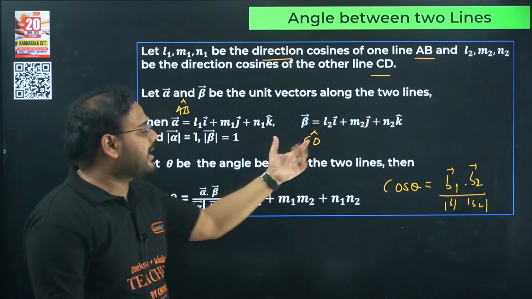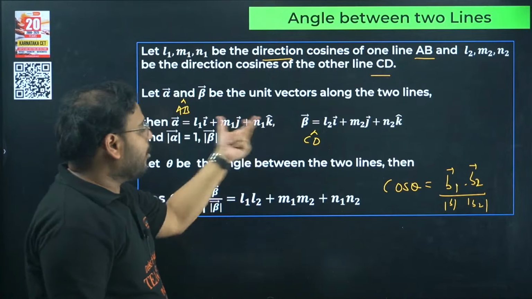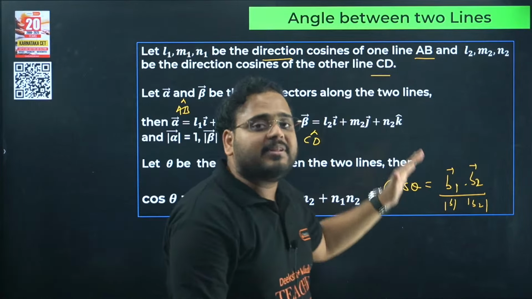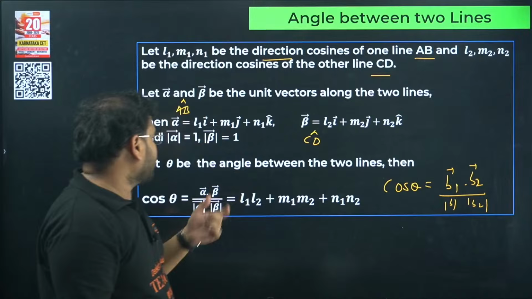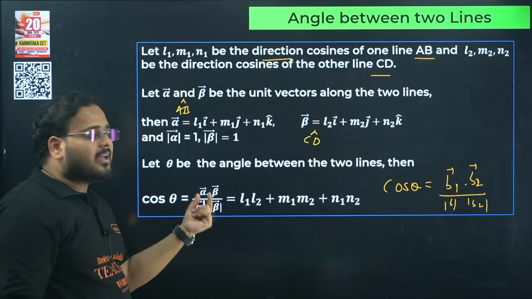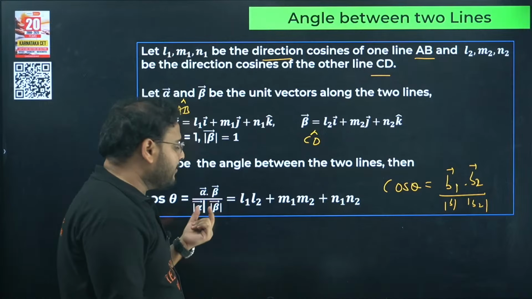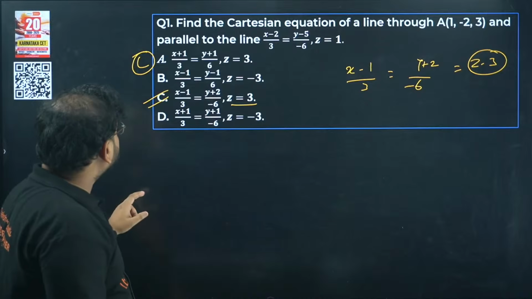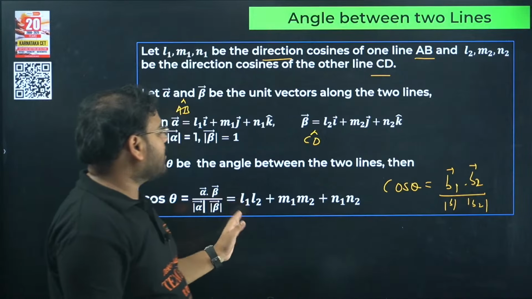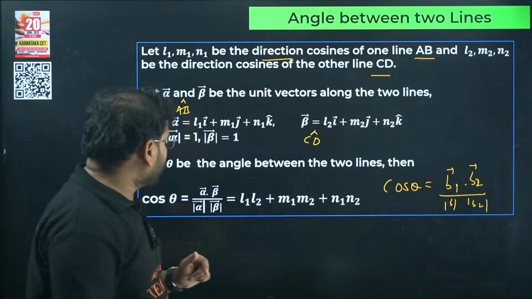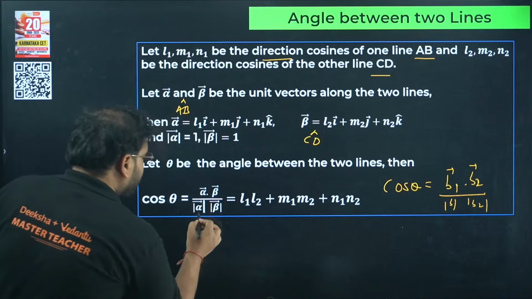Now, if I have AB cap and CD cap known to me, what can I do? Simply find the angle between them. How do I find that? Use the dot product, a dot b or alpha dot beta by mod of alpha and mod of beta. Mod of alpha will be root of l1 square plus m1 square plus n1 square. Oh, this is a unit vector, no? It's going to be 1.